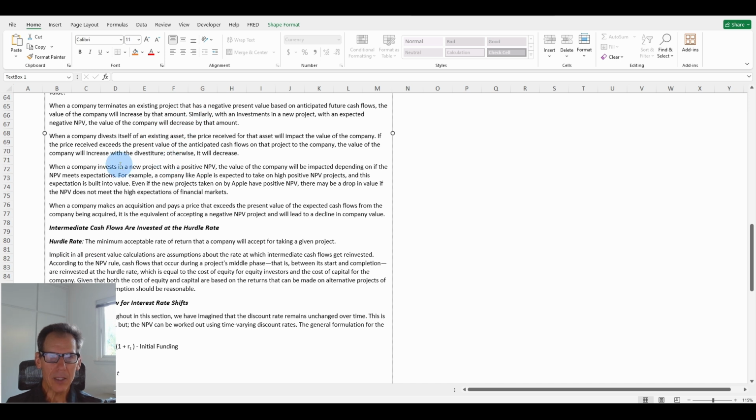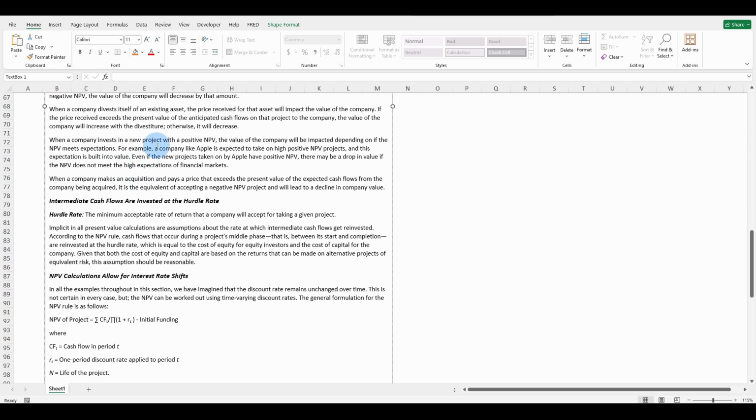When a company divests itself of an existing asset, the price received for that asset will impact the value of the company. If the price received exceeds the present value of anticipated cash flows on that project to the company, the value of the company will increase with the divestiture. Otherwise, it will decrease. When a company invests in a new project with a positive net present value, the value of the company will be impacted depending on if the net present value meets expectations.